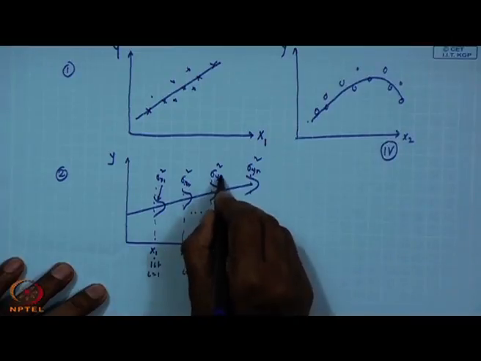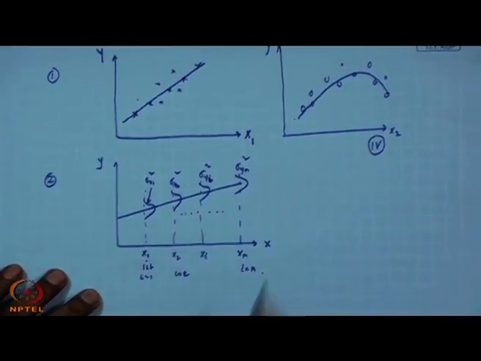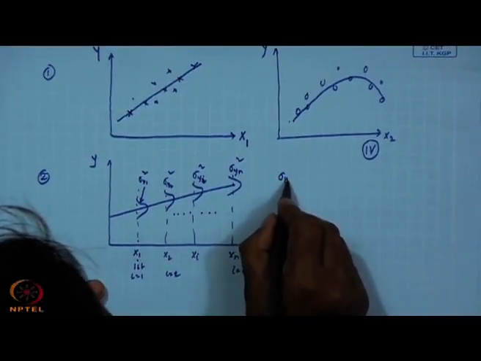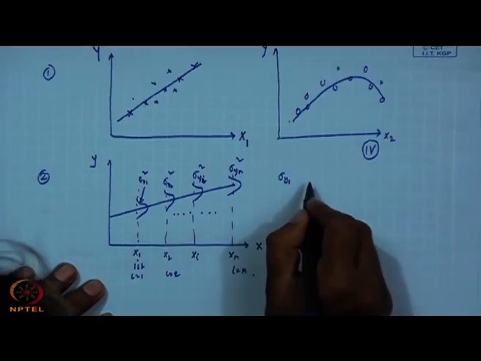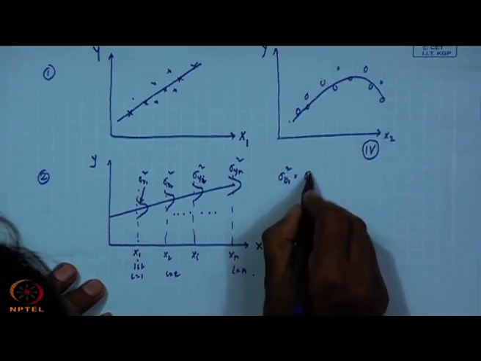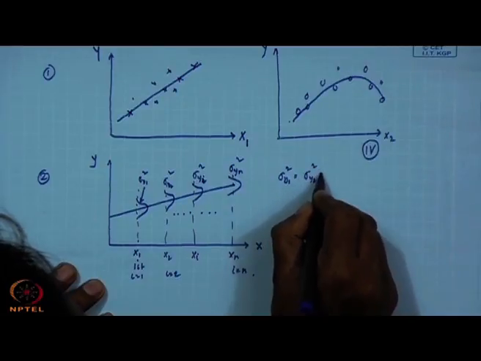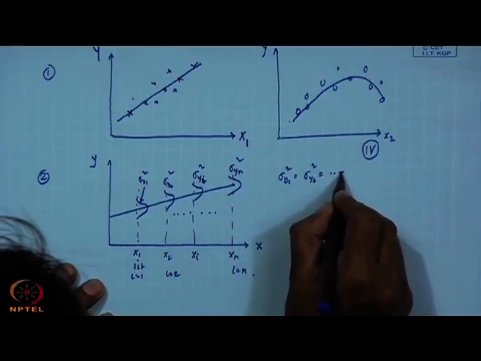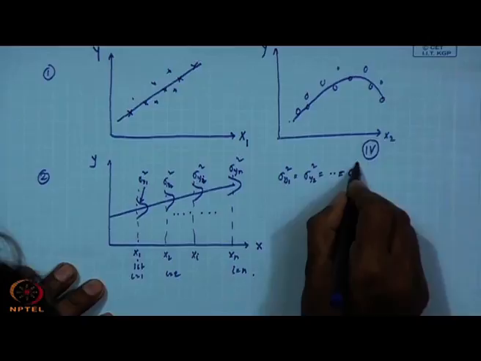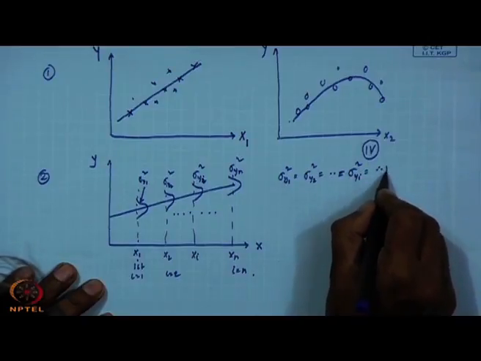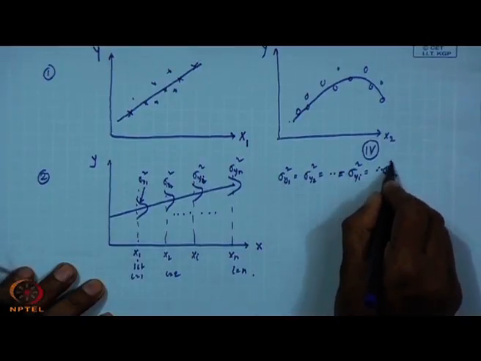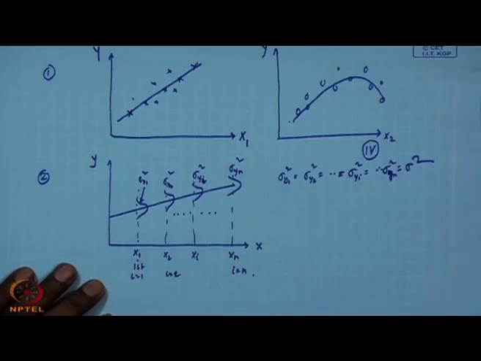So, what is the condition? Sigma y1 at x equal to 1, y2, yi, yn square, this should be sigma square.